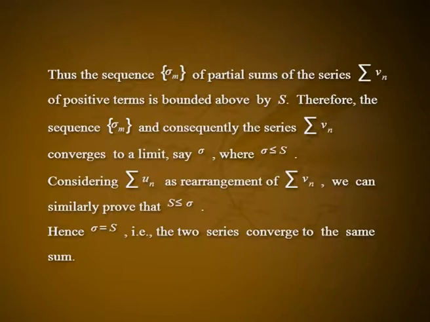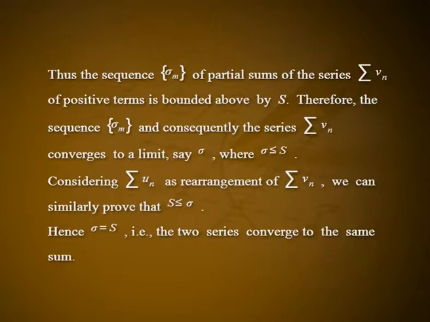As sigma m consists of m terms of the series summation Vn, we can find a number p such that p terms of the series summation Un contain all the m terms and some more of the former, and since we are dealing with positive term series, sigma m is less than or equal to Sp, which is less than or equal to S. Thus, the sequence sigma m of partial sums of the series summation Vn of positive terms is bounded above by S. Therefore, the sequence sigma m and consequently the series summation Vn converges to a limit, say sigma, where sigma is less than or equal to S. Considering summation Un as a rearrangement of summation Vn, we can similarly prove that S is less than or equal to sigma.